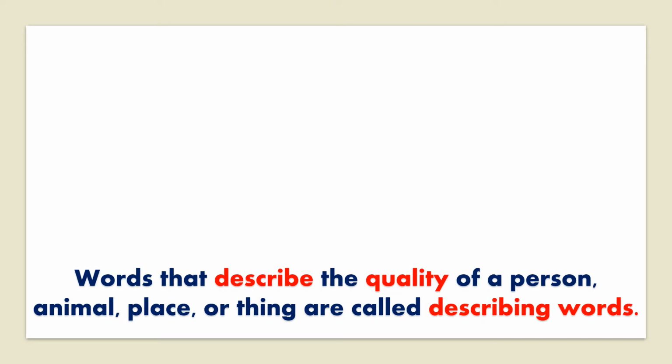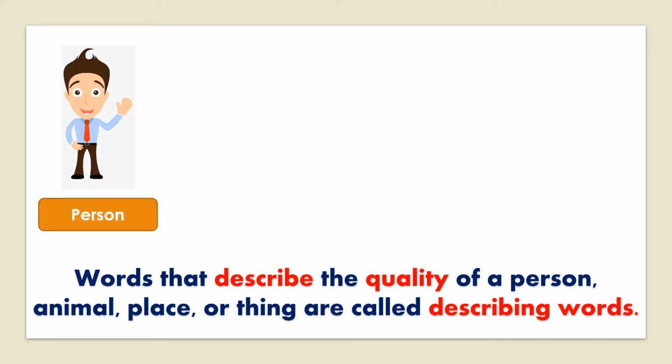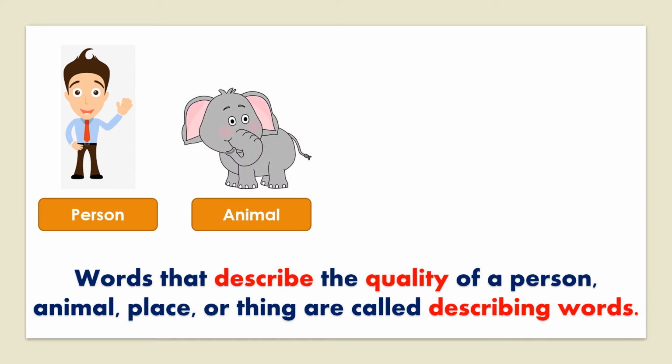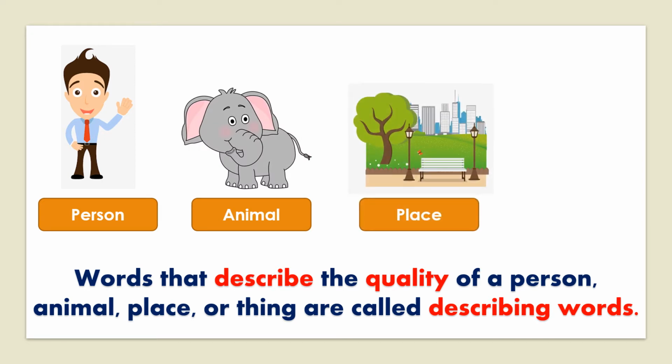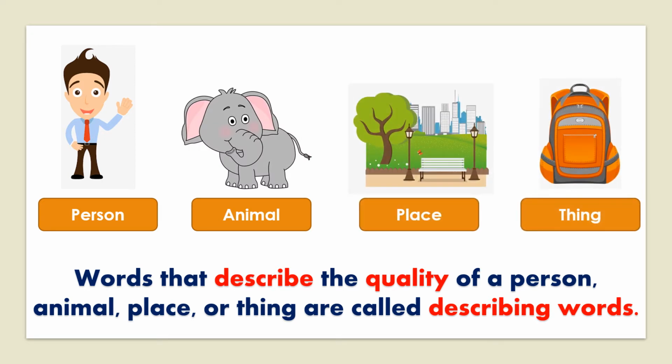Words that describe the quality of a person, animal, place or thing are called describing words.